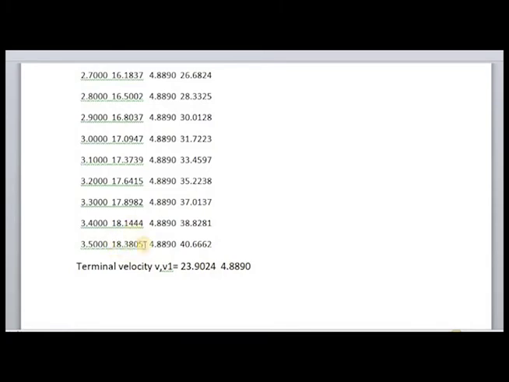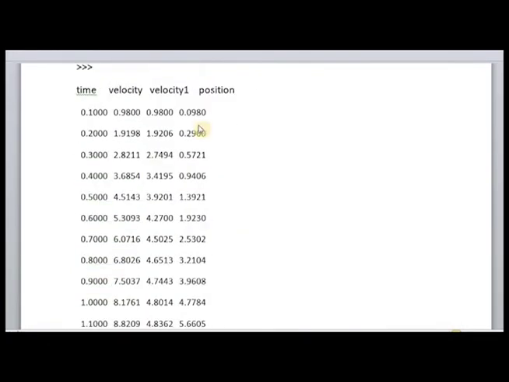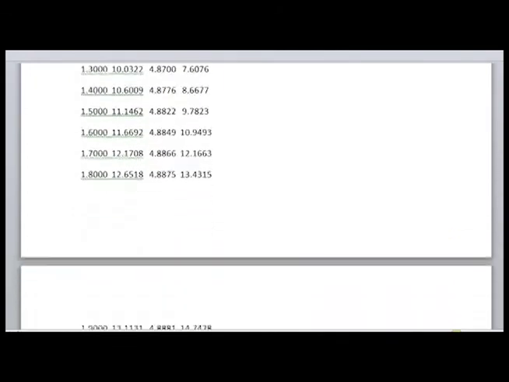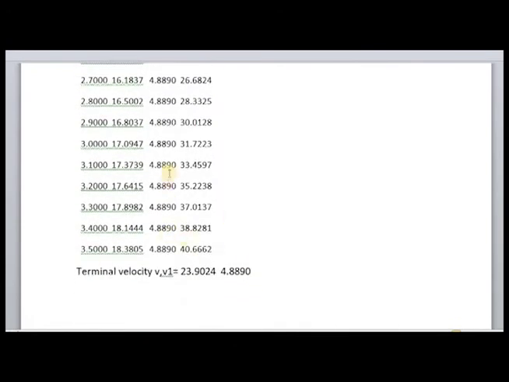4.8. Okay, this is the linear dependence. You can see here that is the position. And here the first one is the velocity, and quadratic dependence means v square, so it attains the terminal velocity faster. There will be 300 values, I have taken only the first values. So quadratic dependence means it reached the terminal velocity at a faster rate, and this is 223. It is already reached. Quadratic dependence of velocity reaches the terminal constant velocity, but for linear dependence it will take much more time.